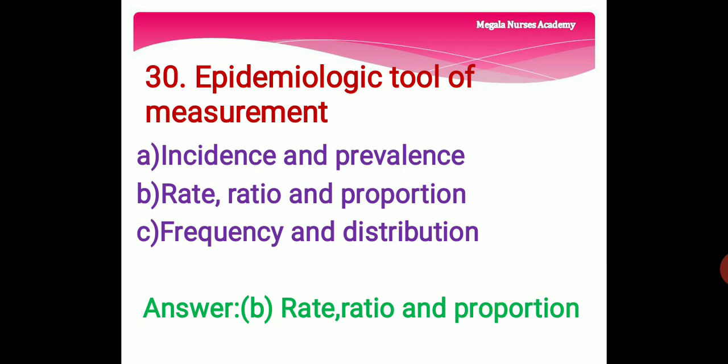30th question. Epidemiologic tool of measurement. Option A, incidence and prevalence. Option B, rate, ratio and proportion. Option C, frequency and distribution. The right answer is option B, rate, ratio and proportion.